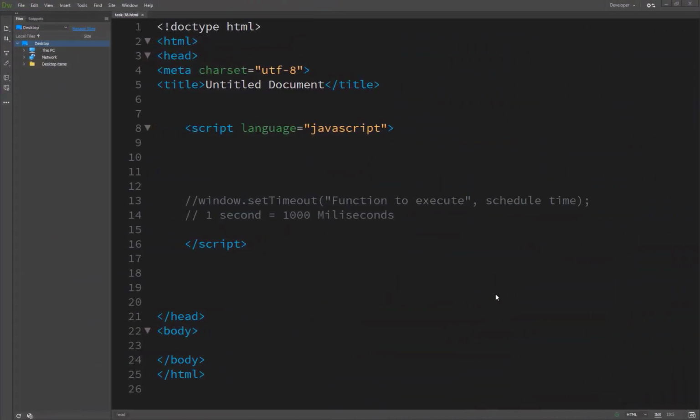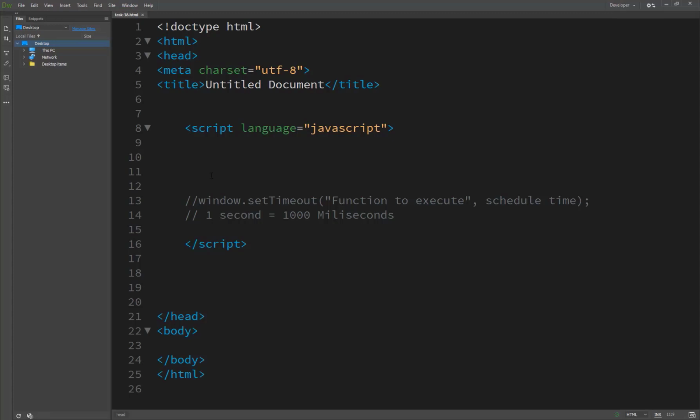Today we start our task number 38, scheduling a function for future execution. First of all, what is future execution and why do we need it? Sometimes you will want to execute a function in an automated or scheduled way, like running your function after some time. JavaScript provides the ability to schedule execution of a function at a specified time in the future. When the appointed time arrives, the function automatically executes without any user intervention.